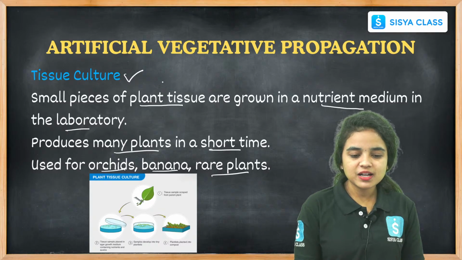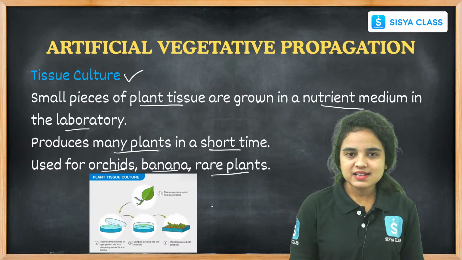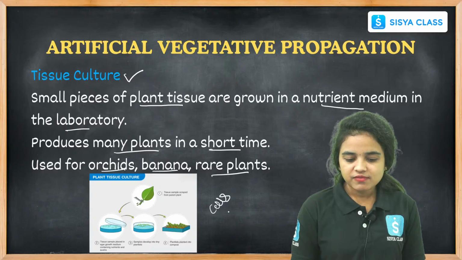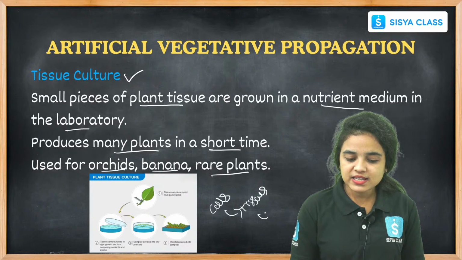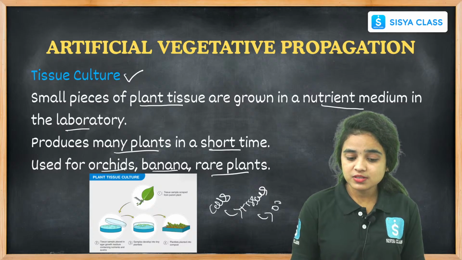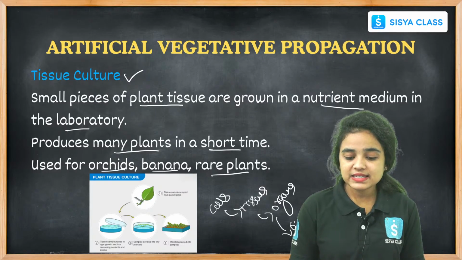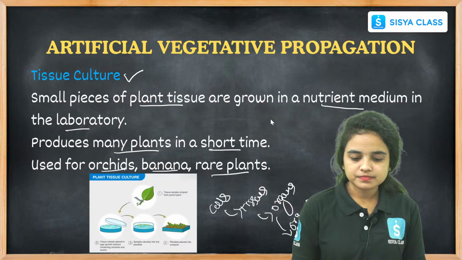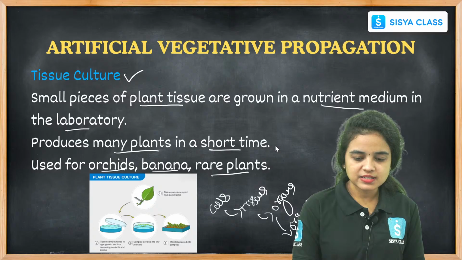Tissues are nothing but groups of cells, right? A cluster or group of cells will develop into tissues, and a group of tissues is called an organ. A group of organs is commonly called an organ system, and a group of organ systems will finally develop into an organism.